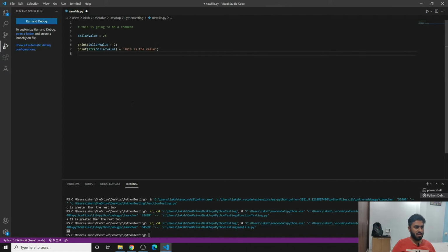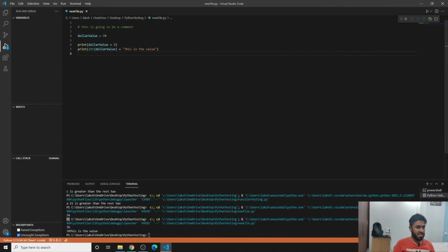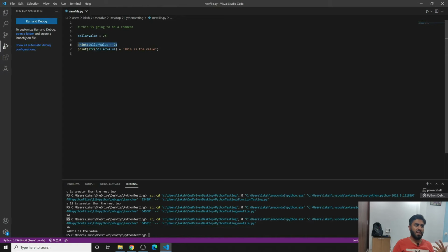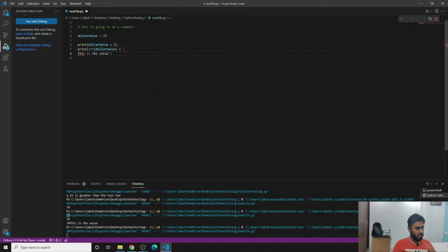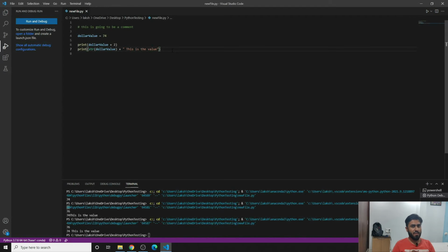So let's see what happens if we run this program by pressing F5. You have to press F5. 76 is what we got from line 6, and 74 is what we got from line 7. There is a space missing, so if you add a space here and run again, you will see this is the result. This is how you declare variables, and this is how you concatenate stuff.